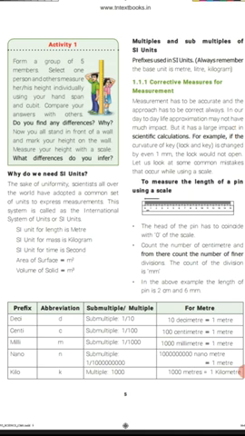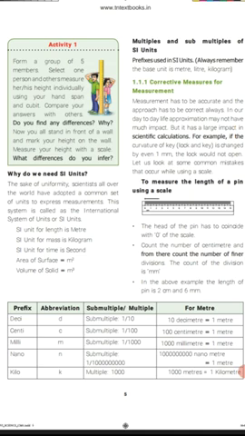So to measure, now we are going to measure the length of a pin. Just take a measuring scale and one pin. Always keep the object parallel to the scale. Then the head of the pin should coincide with 0 of the scale. Now start the measurement from 0 of the scale.